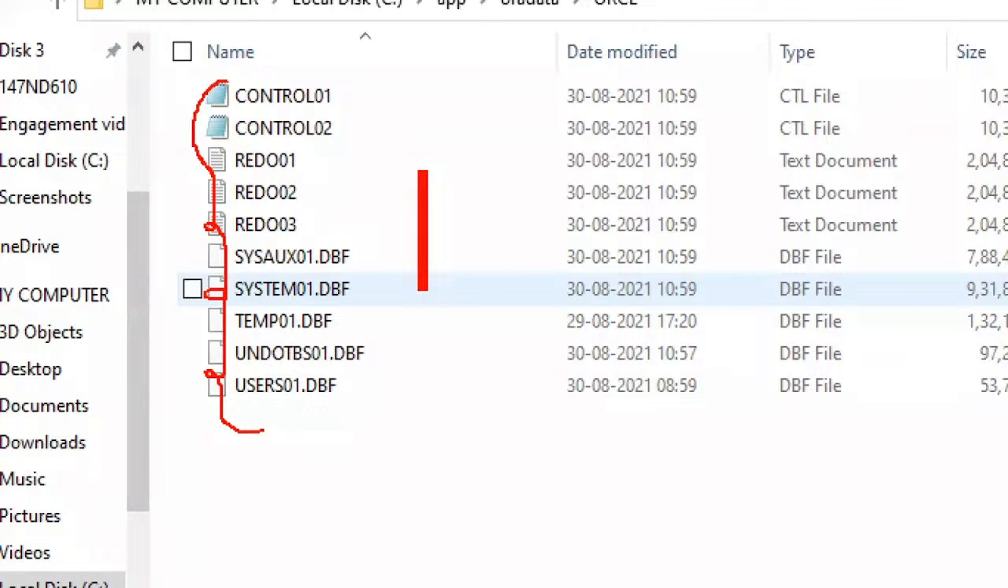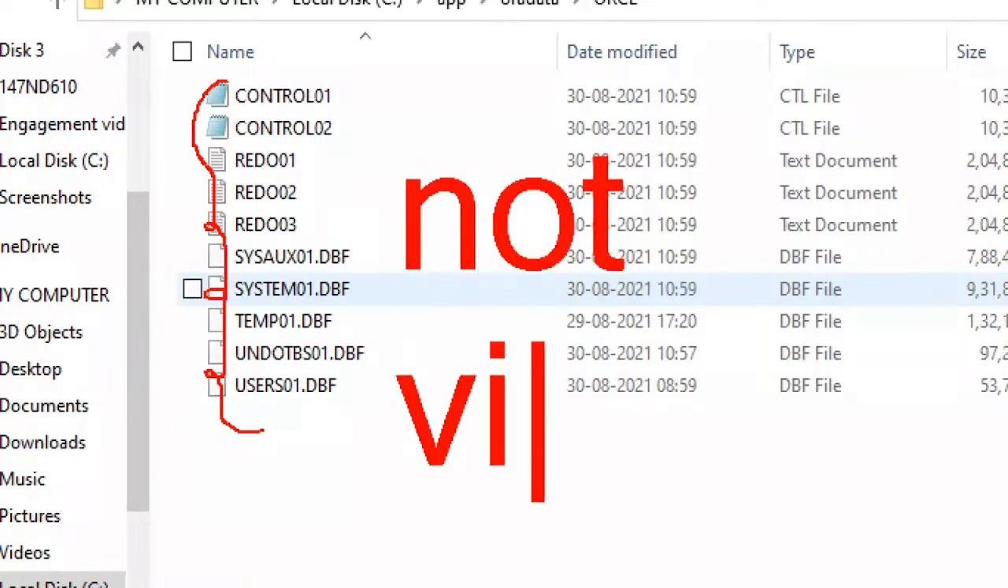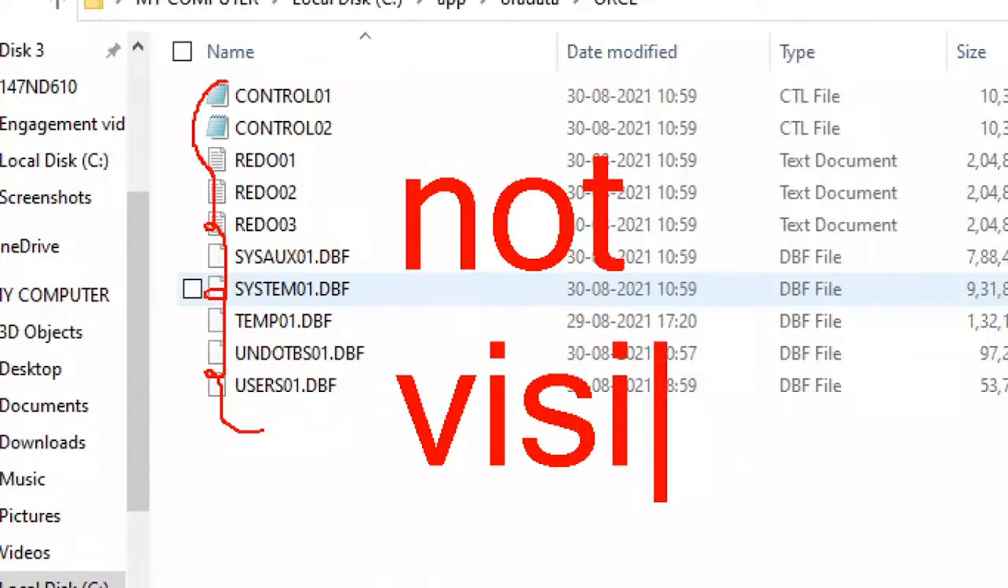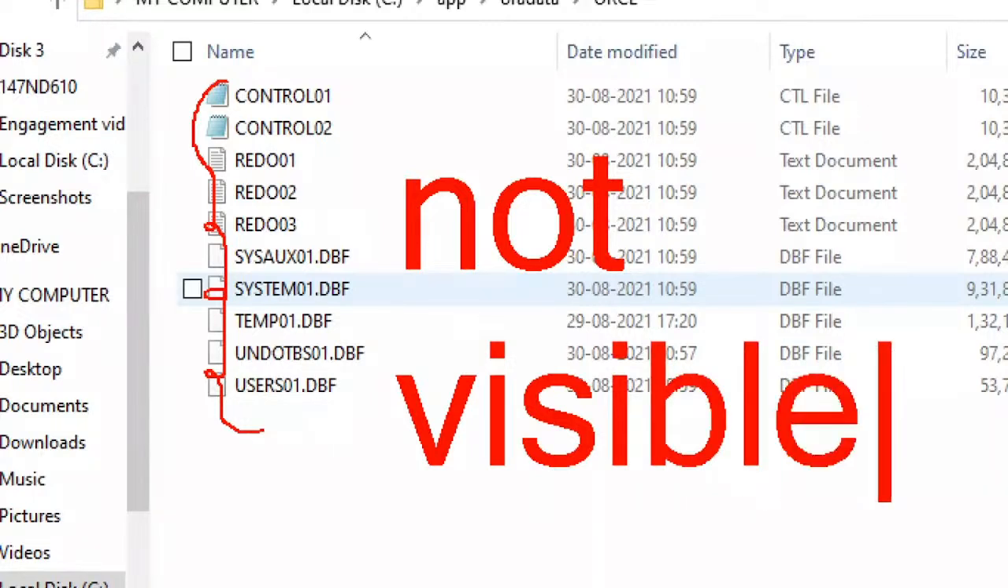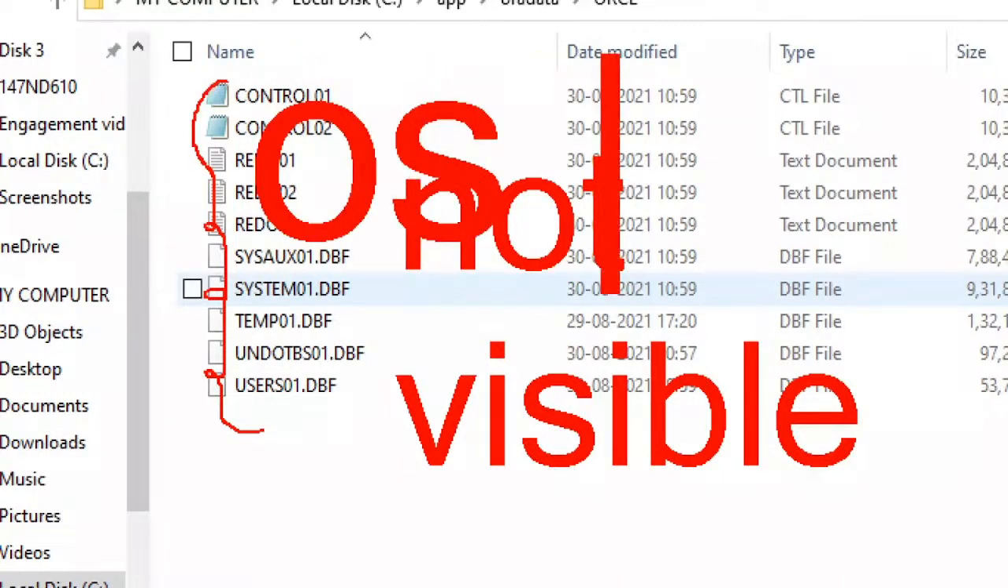Z is the table I'm giving only. Is that table visible in the operating system or not visible? Very good. Not visible. You are observing. This is not visible. That's why a structure which is not visible in the operating system, OS, is called a logical structure.